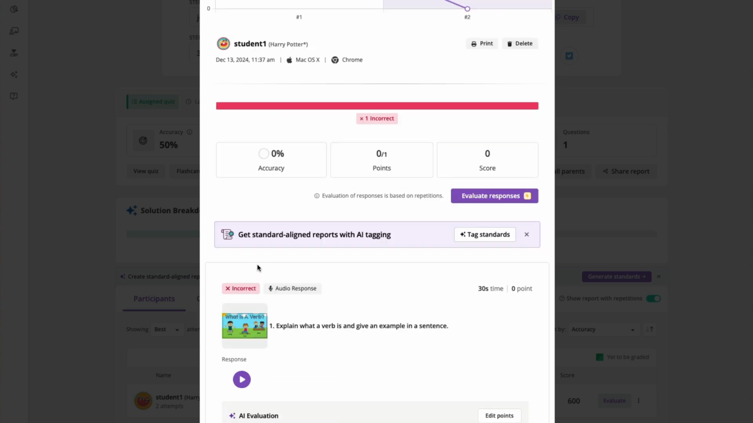Well, let's actually listen to this one that was marked as incorrect. A verb is a word or phrase that modifies an objective. For example, the boy carefully jumped over the log.